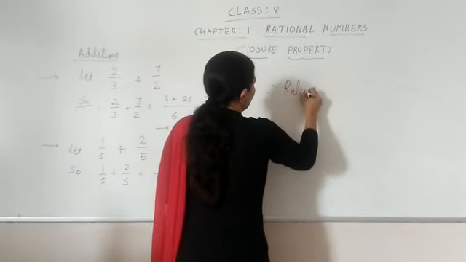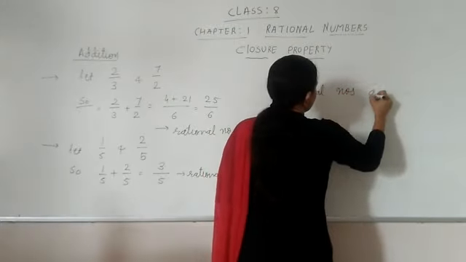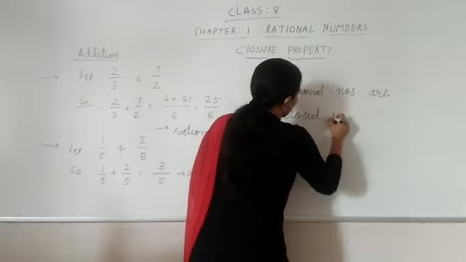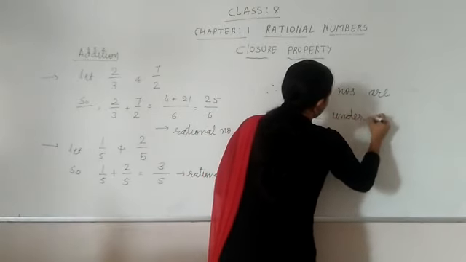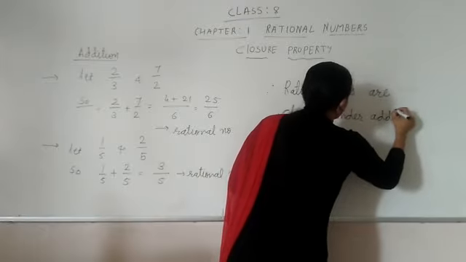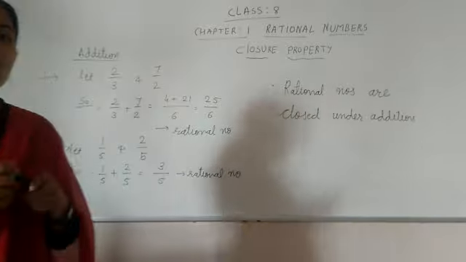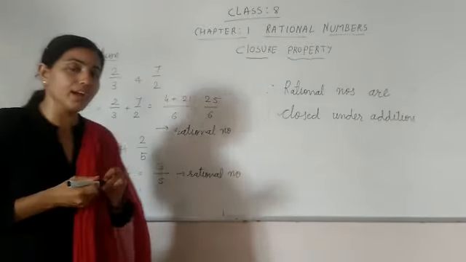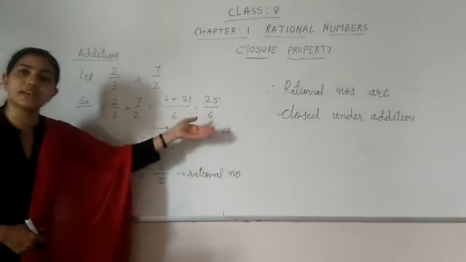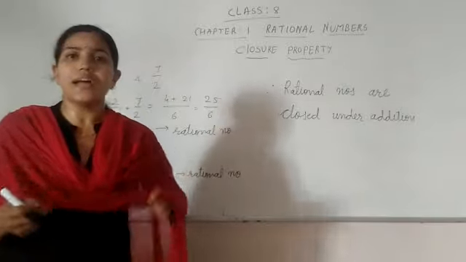Therefore, rational numbers are closed under addition. So this part you have done, right? You know that it is closed under addition, and how to check that: you just add two numbers. If your answer is a rational number, then we can say it is closed under addition.